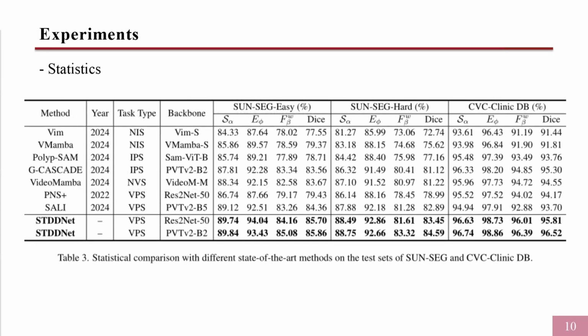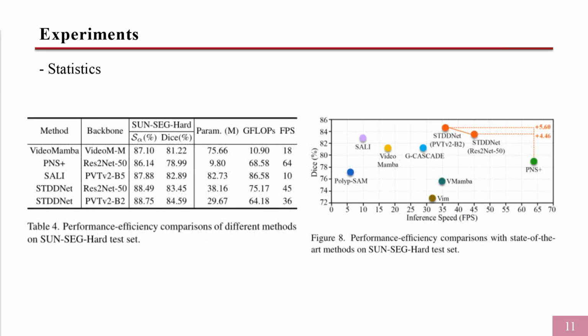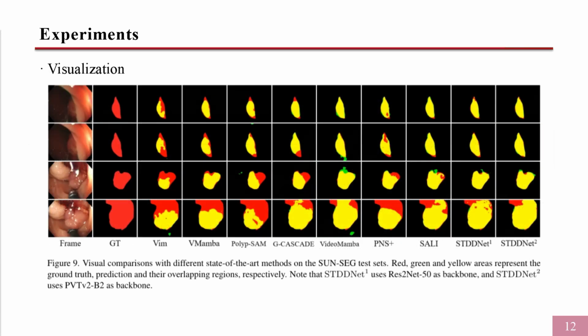We compare our method with other state-of-the-art approaches. The results demonstrate that our method outperforms other competitors in all metrics. The performance efficiency comparisons with other methods show that STDDNet achieves a better balance between accuracy and inference speed. We also provide a visual comparison with other methods, which clearly demonstrates the effectiveness of our segmentation model.